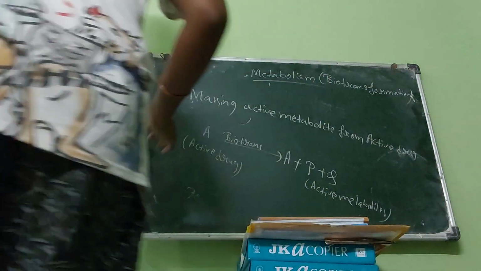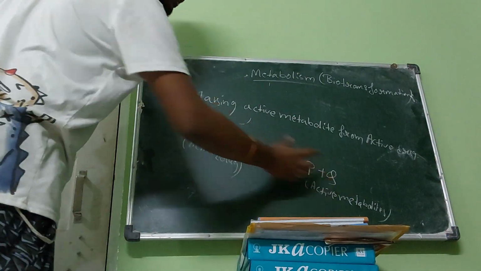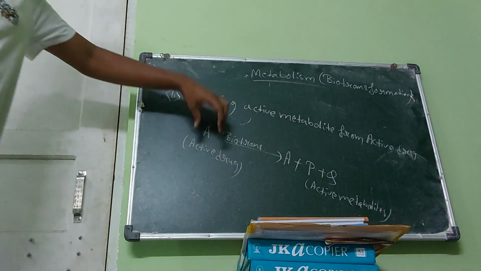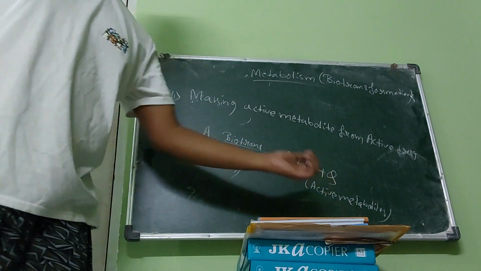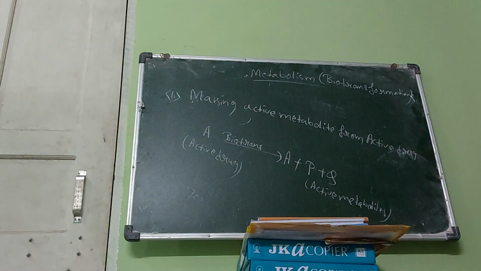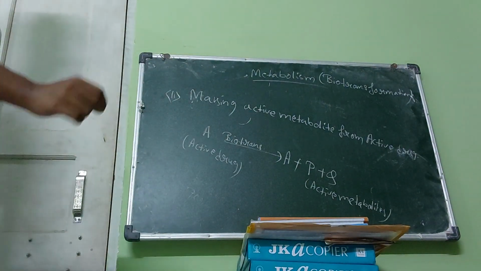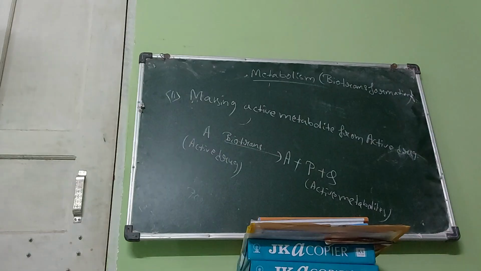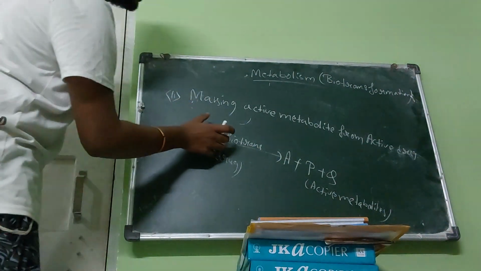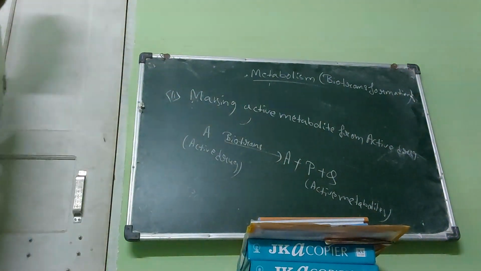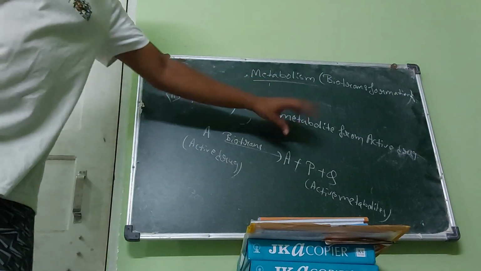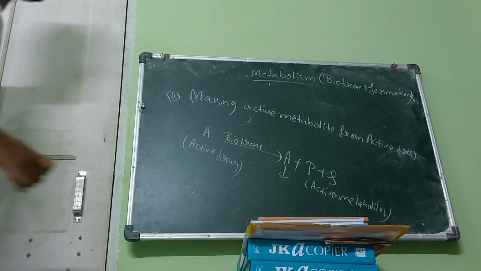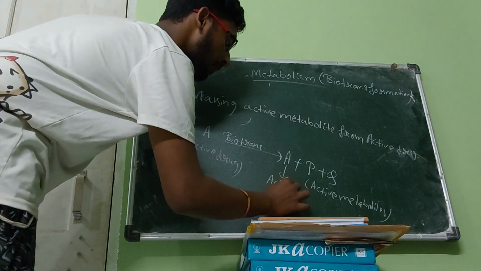Now you can see the metabolites are active also, and the drug is active also. And we can also see that the whole drug is not converted into active metabolites. Some portion of the drug still remains intact. This is the active drug which remains intact.